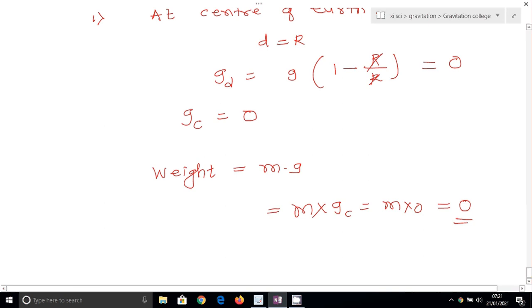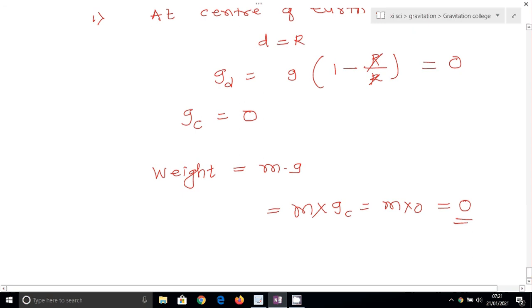Hence a body of mass m, if taken to the center of the earth, will not experience the force of gravity due to the earth. This can also be understood due to symmetry. The case is similar to the force of gravity on an object placed at the center of a spherical shell.